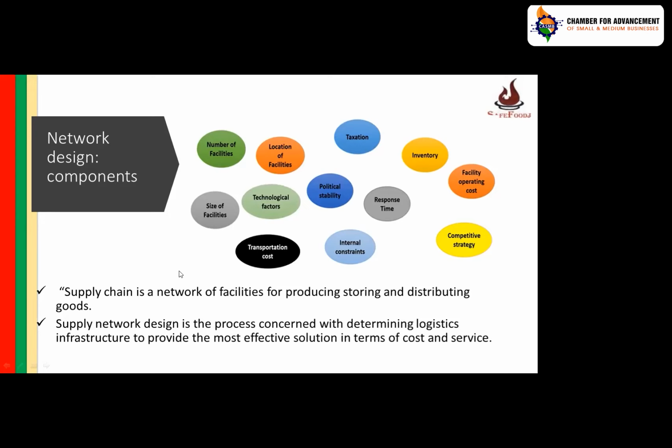Raw material is available there, they process there itself, and then the finished product is transported. So depending upon your strategy, you have to decide what kind of network.